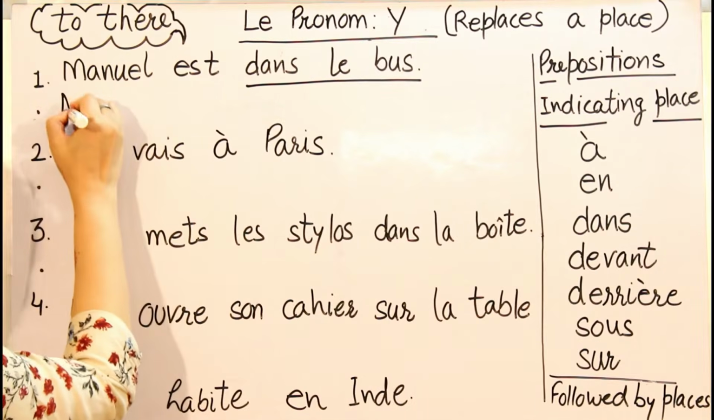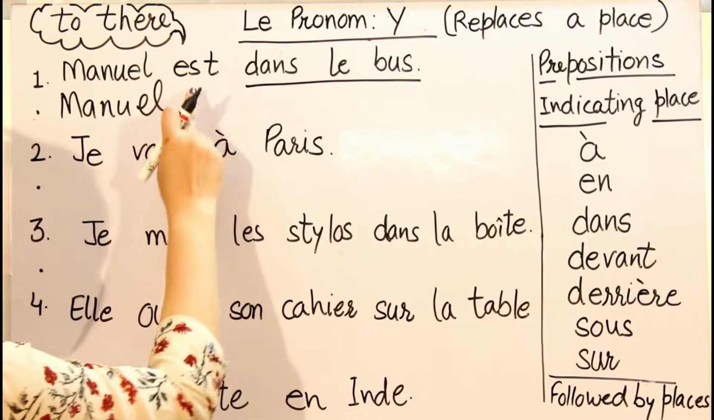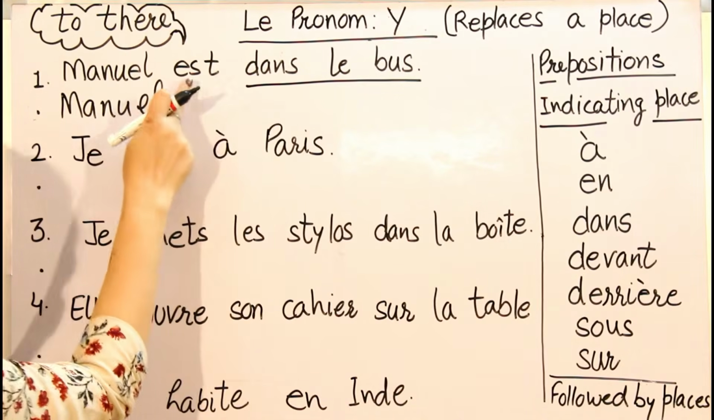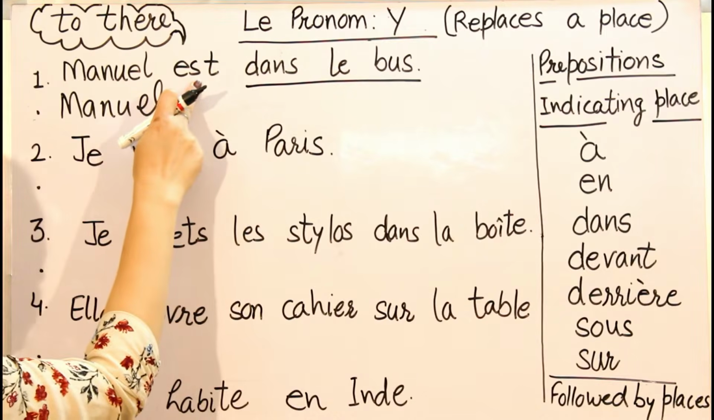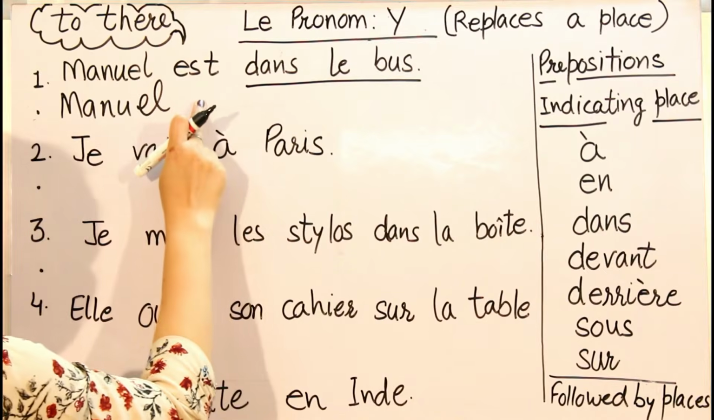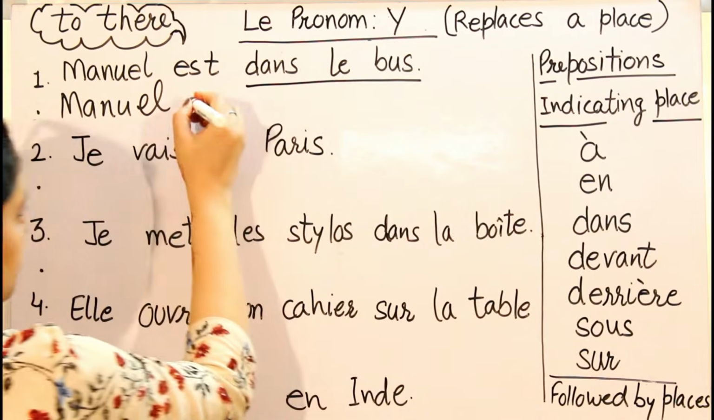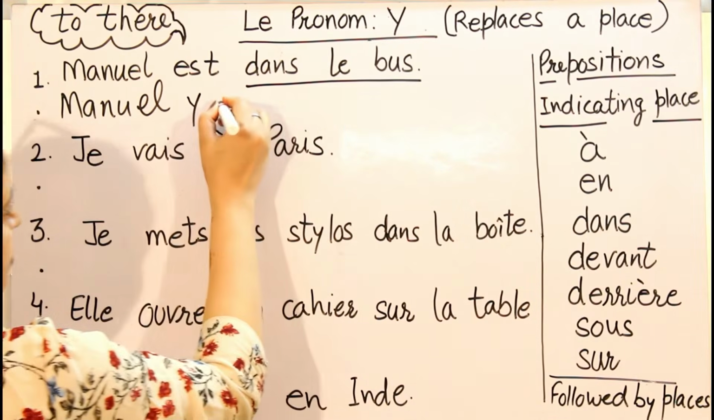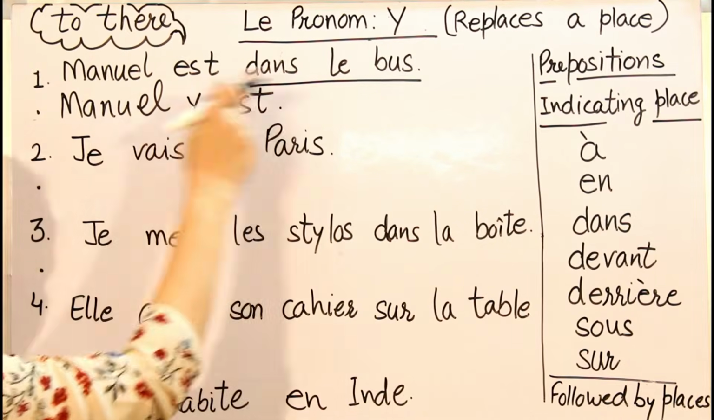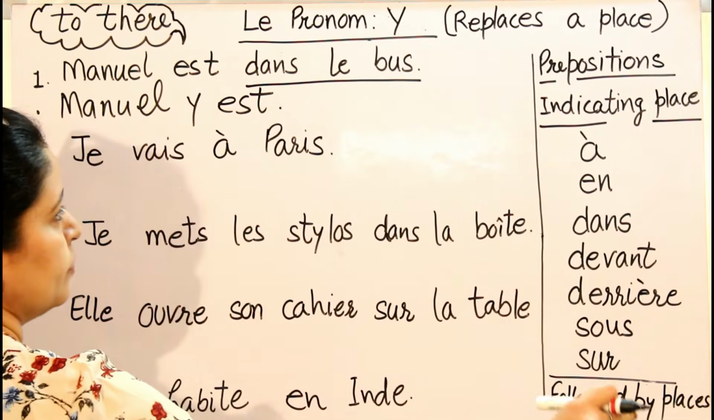Now, we'll write Manuel as it is. And we know it well, whenever we are using a pronoun, a pronom, it is always written before the verb. Okay, so "est", this is the verb, conjugated form of être. So I will use my pronoun before the verb. Okay, so I will not write the noun here, I will use instead my pronoun. So "dans le bus" will be replaced with pronoun Y. Now I will write the verb and the full stop. Okay, so Manuel est dans le bus. Manuel y est means Manuel is there.